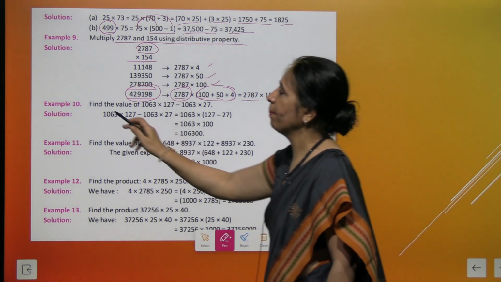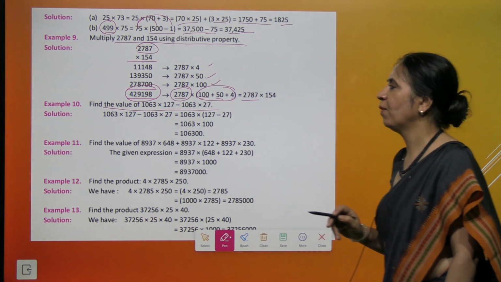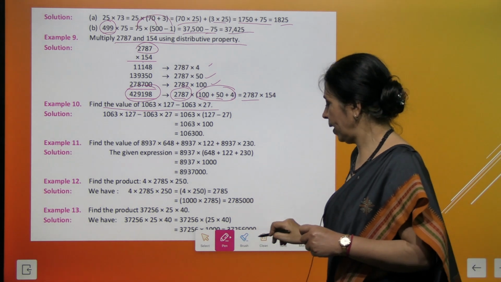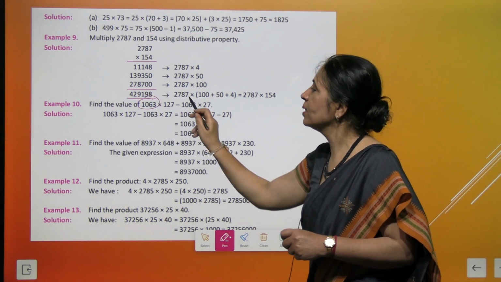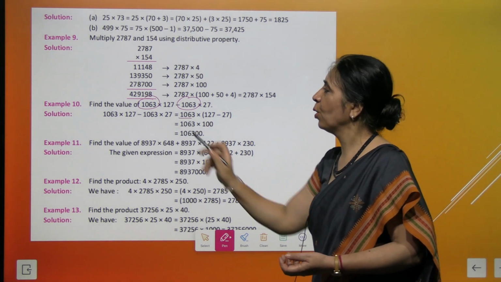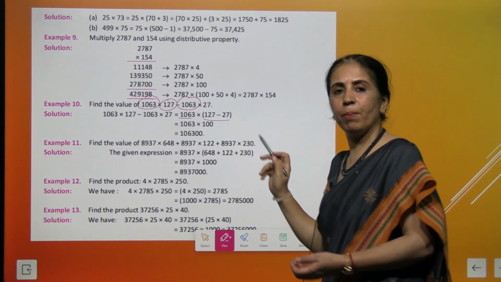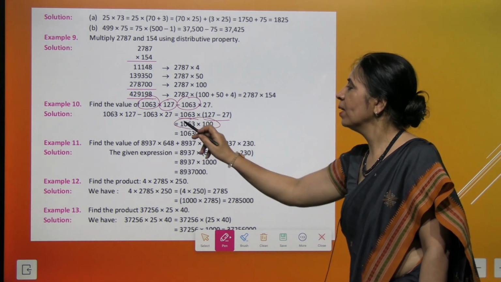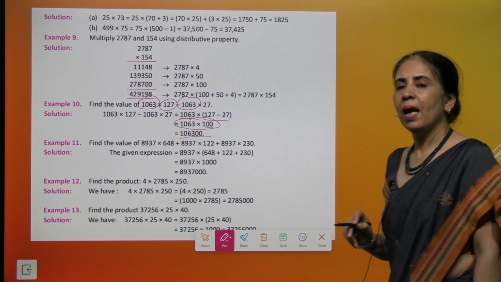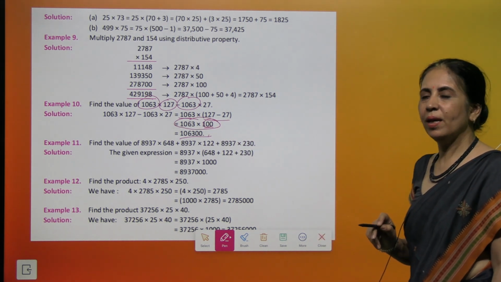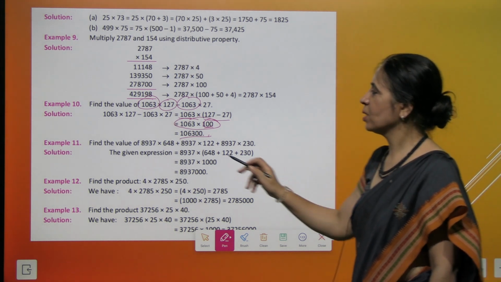Now come to example 10. You have to find the value over here. Very important thing to observe is that we have 1063 common, right? If we bring 1063 common, we are left with 127 minus 27, which is equal to 100. So we will simply get the answer as we put 2 zeros after 1063.